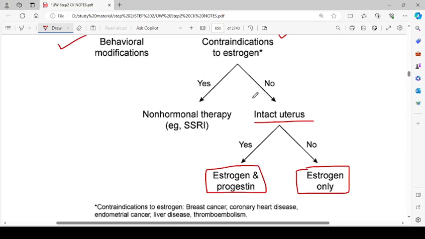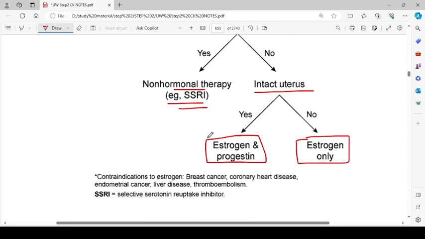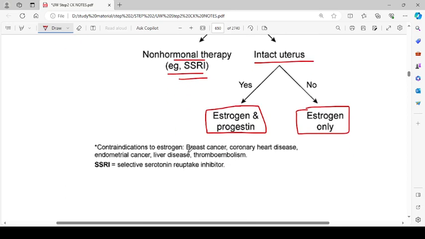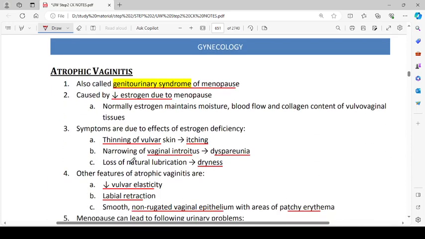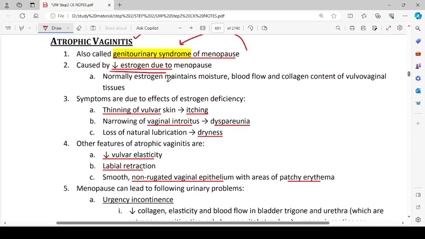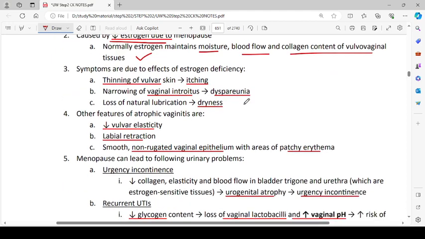Okay. And if there are contraindications to estrogen, we give non-hormonal therapy with SSRIs. Contraindications to estrogen are breast cancer, coronary heart disease, endometrial cancer, liver disease, and thromboembolism. Then we have atrophic vaginitis, also called genitourinary syndrome of menopause. It is caused by decreased estrogen due to menopause. Normally, estrogen maintains the moisture, blood flow, and collagen content of the vulvovaginal tissue. Symptoms are due to the effect of estrogen deficiency.